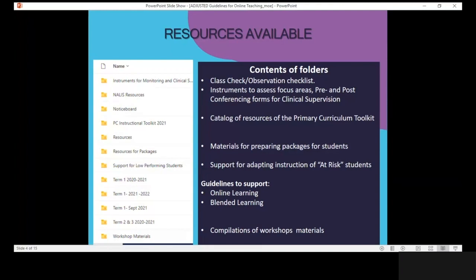In that folder, you would find a catalog of resources of the Primary Curriculum Toolkit. As I mentioned earlier, resources and material for preparing packages for students would be contained within. One folder labeled Support for Low-Performing Students would contain support for adapting instruction for at-risk students. We also have several folders including guidelines to support online learning and blended learning, and a compilation of workshop material.